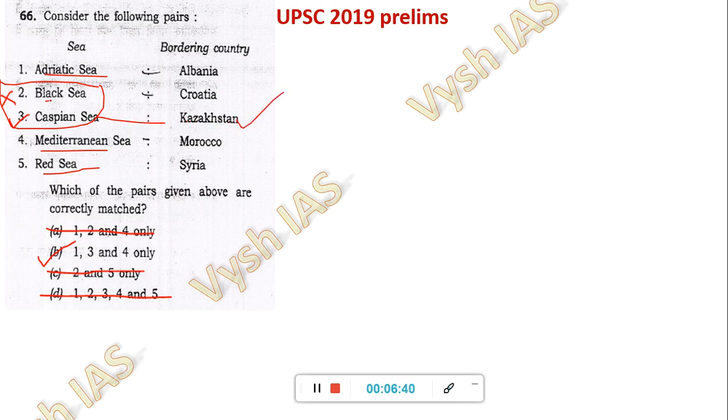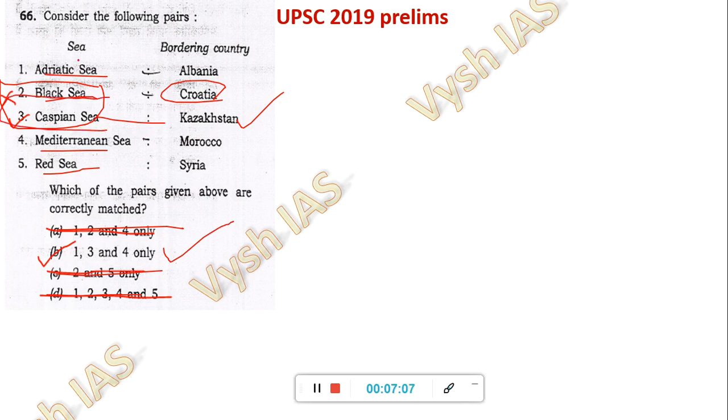So here Black Sea is the one which you have to eliminate. Black Sea's 6 countries are GRRBUT. That is the trick for that. So this C, Croatia doesn't fit into that. So if you eliminate statement 2, you will get the answer as 1, 3 and 4, because Black Sea's bordering country is given wrong. Last year, I think again it was asked about Caspian Sea. Before that, it was asked about I think G20 countries. This kind of groupings and borders is a repeated question. So you are supposed to study this.